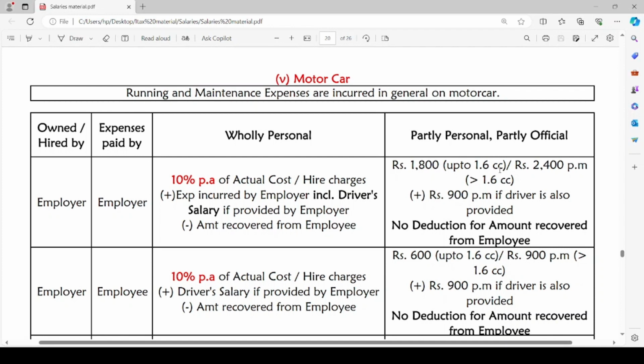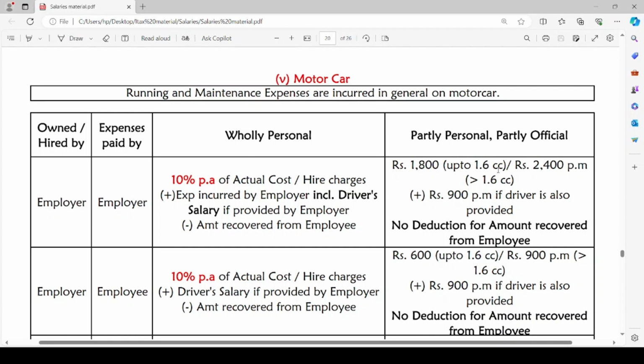Here, when the motor car is used only for personal use of the employee, then the amount attributable towards wear and tear, that is 10% per annum of actual cost or the hire charges, as the case may be, will be the value of perquisite.